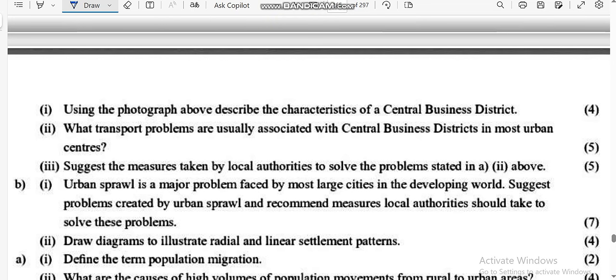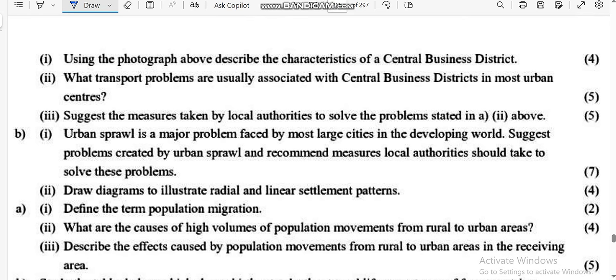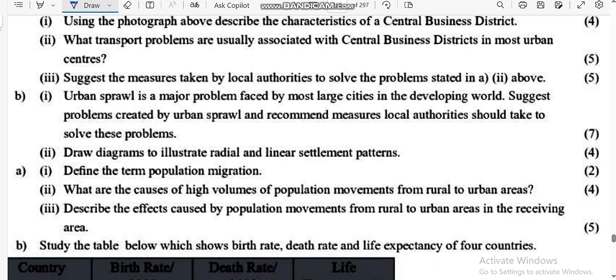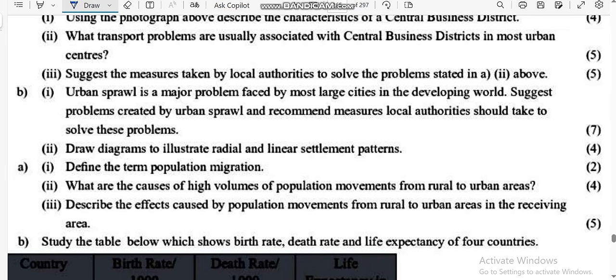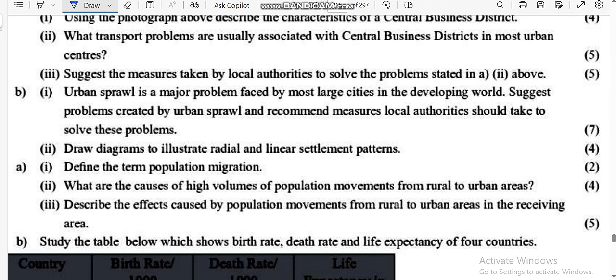All right, item 3. I think it's clear there. Then let's go to the next question. Urban sprawl is a major problem faced by most large cities in the developing world. Suggest problems created by urban sprawl and recommend measures local authorities should take to solve these problems.